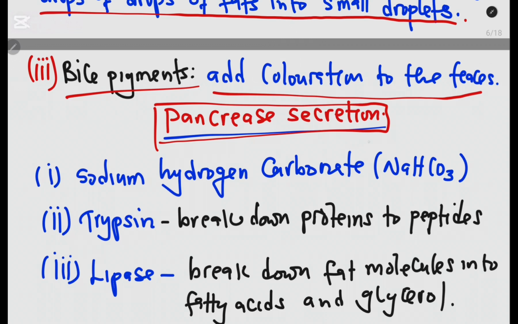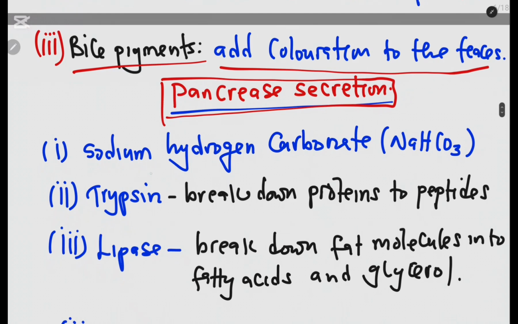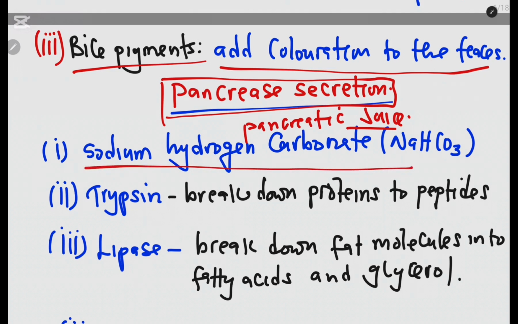So the pancreas also has some secretion, and in this case it secretes what we call pancreatic juice. Now, what is the content of pancreatic juice? One, it also contains sodium hydrogen carbonate, and it performs the same function as the one produced by the liver.